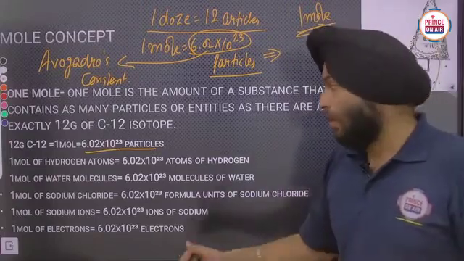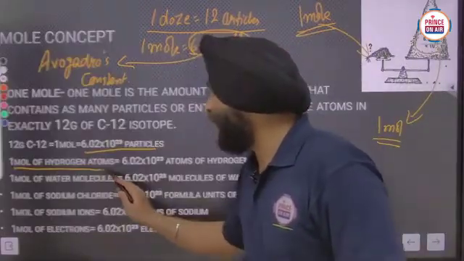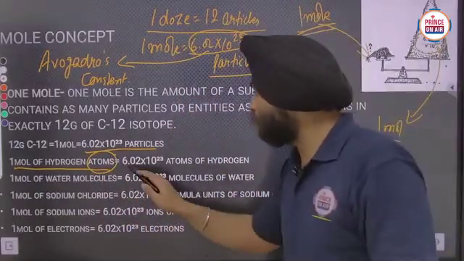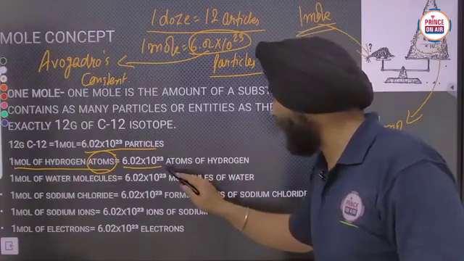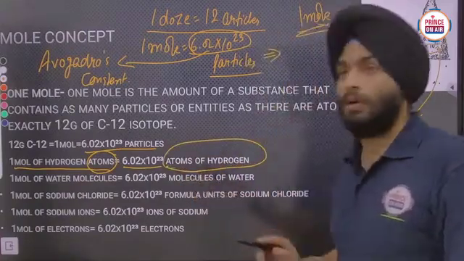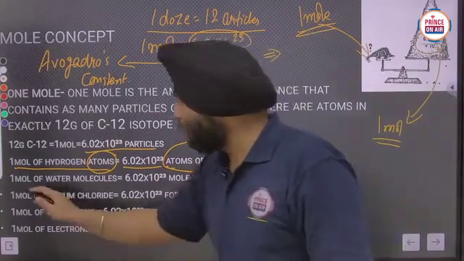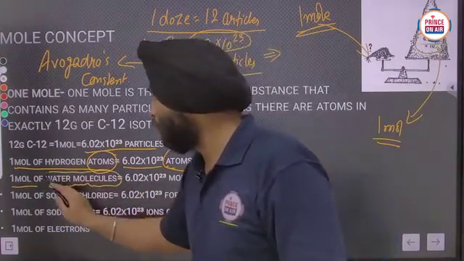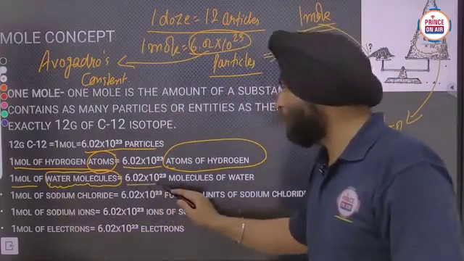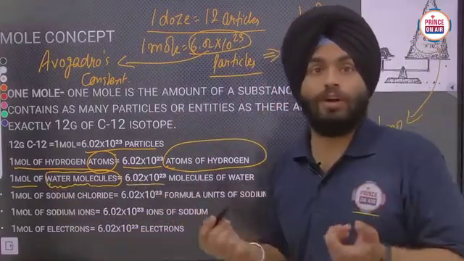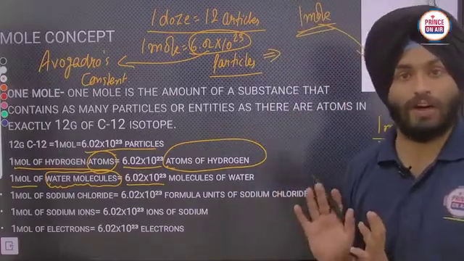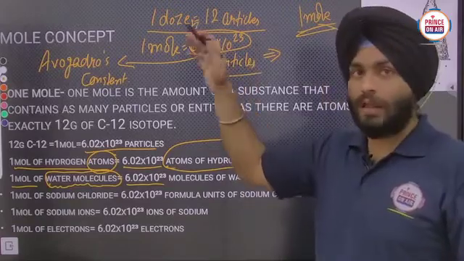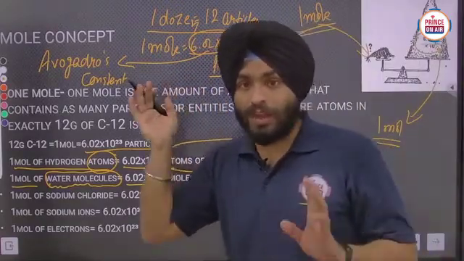In that way, 1 mole of hydrogen atoms, not molecules, equals 6.02 into 10 raised to power 23 atoms of hydrogen. Similarly, 1 mole of water molecules means 6.02 into 10 raised to power 23 water molecules. That is the meaning of 1 mole. Like 1 dozen is 12 articles, 1 mole is 6.02 into 10 raised to power 23 particles.